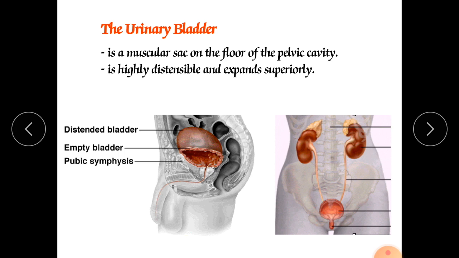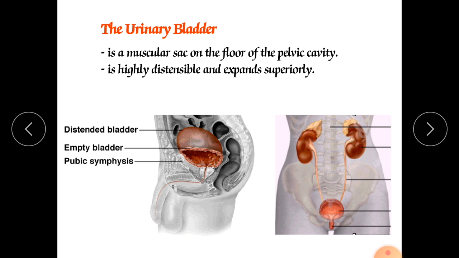muscularis. Muscularis is also called the detrusor muscle, which consists of 3 layers of smooth muscle: inner longitudinal, middle circular, and again outer longitudinal cells. And the last and final layer is called adventitia.